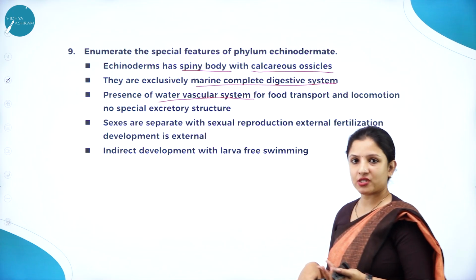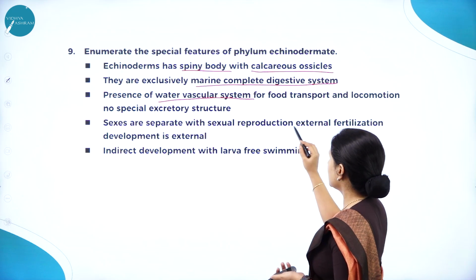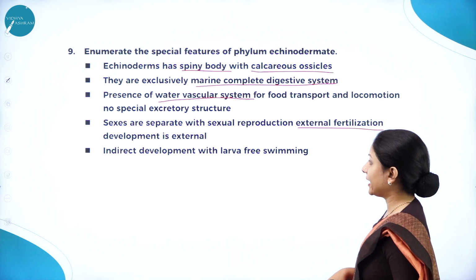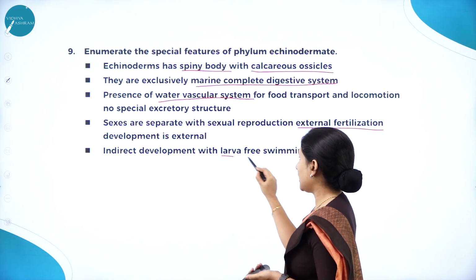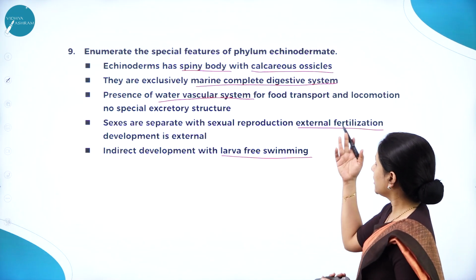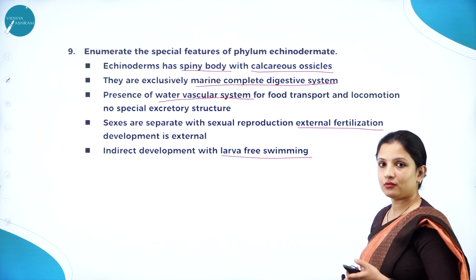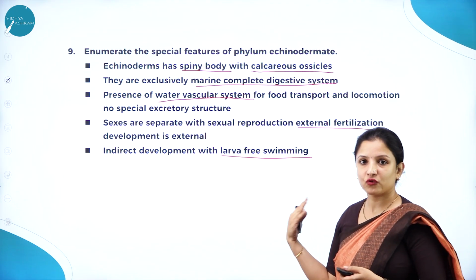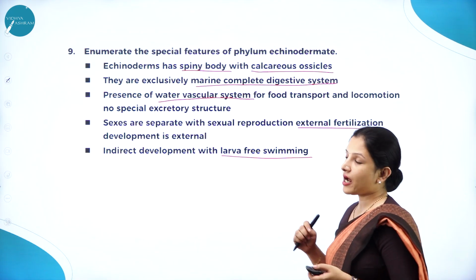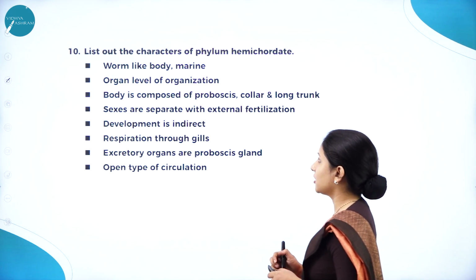And they don't have a special excretory structure. Sexes are separate with sexual reproduction, and external fertilization takes place. Development is also external, or indirect, with larvae that are free swimming. And they have spines on their body, which is already mentioned. So these are some of the characteristics of Echinodermata. Six points if you write is enough, because it is a 3-mark question wherein each point will carry half mark each. Next, list out the characters of phylum Hemichordata.